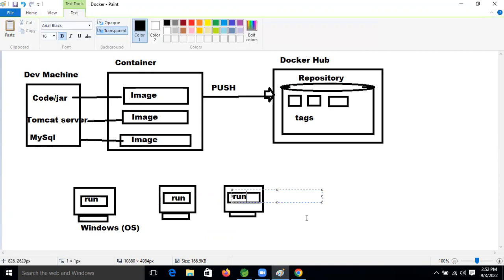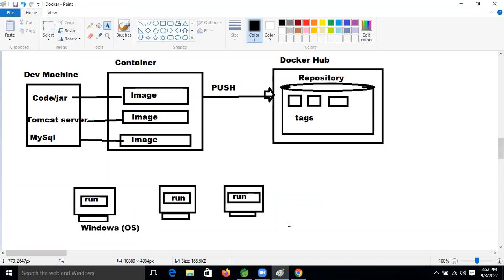We don't need to install separate software in each and every operating system if we are taking this container from the Docker Hub repository. That concept is nothing but pull. Pull concept, right? Yes, Ravi. Good.